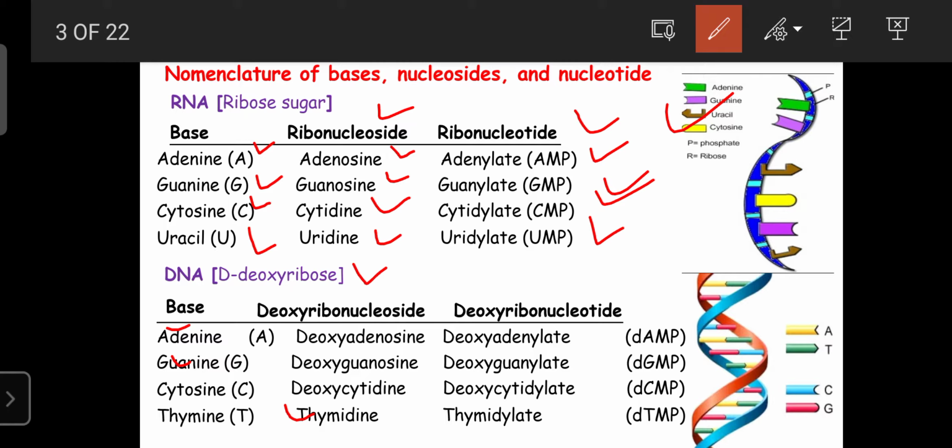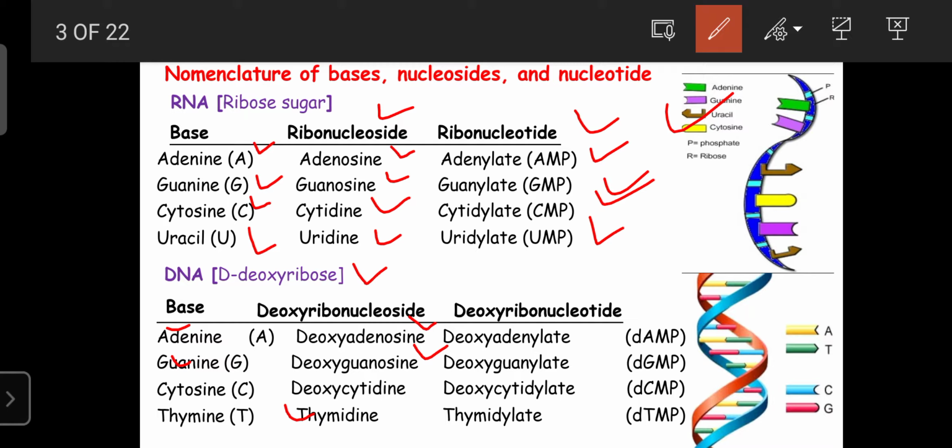Then they react with the deoxyribose sugar, and they become the deoxyribonucleosides, like deoxyadenosine from adenine. Then guanine plus deoxyribose sugar becomes deoxyguanosine.